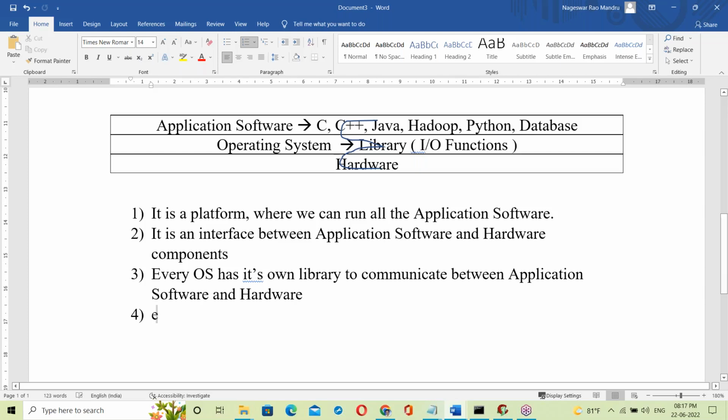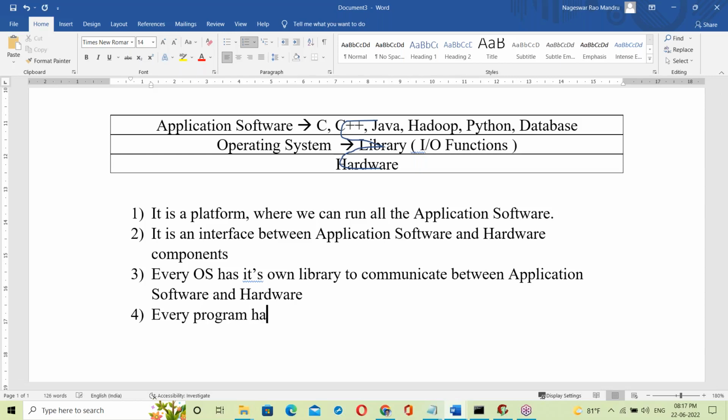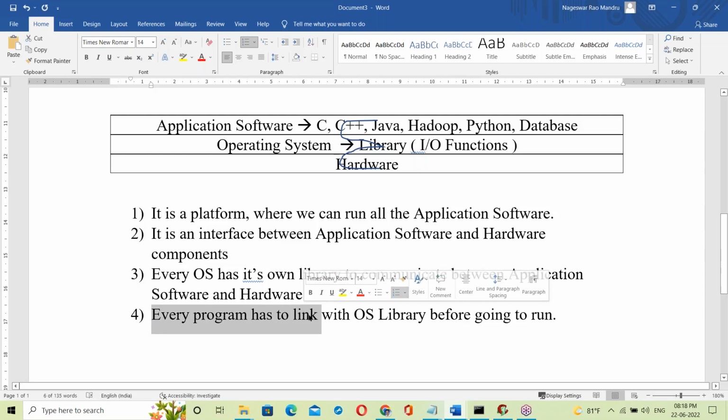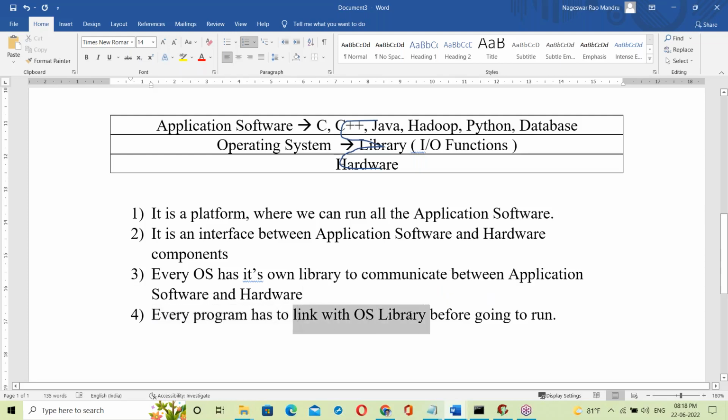Every program has to link with the OS library before going to run. I'll explain this point practically. I'll develop a C program and show how it links with the OS library.